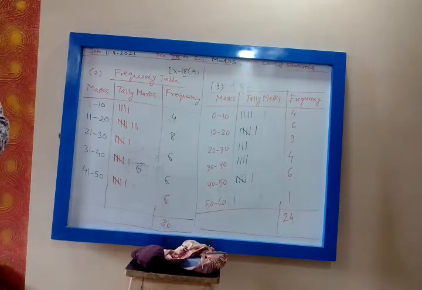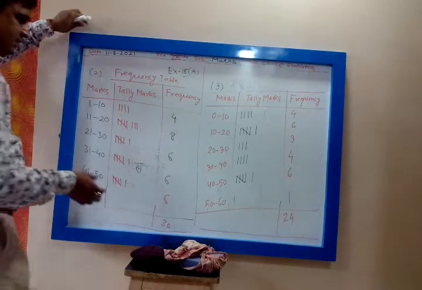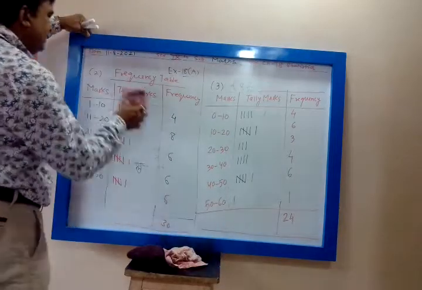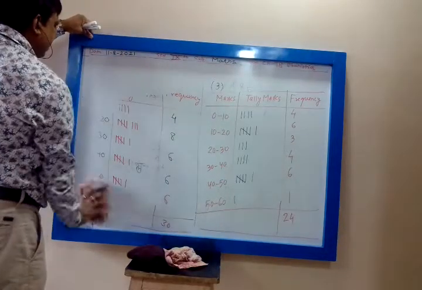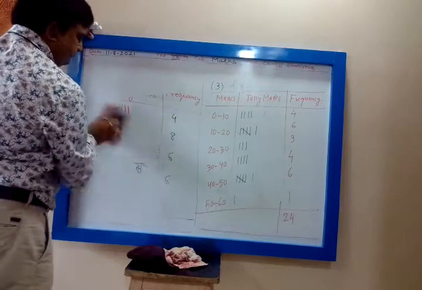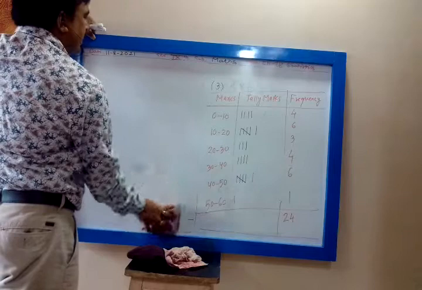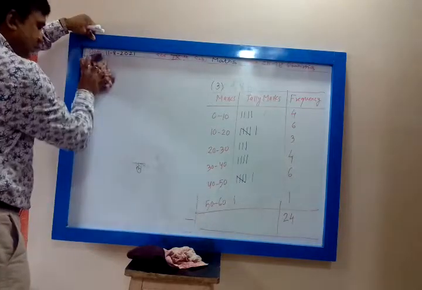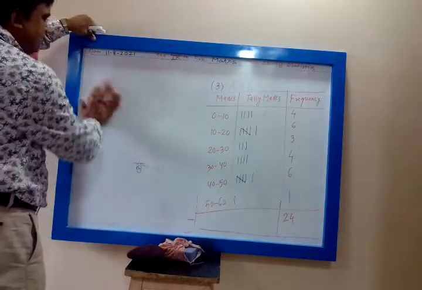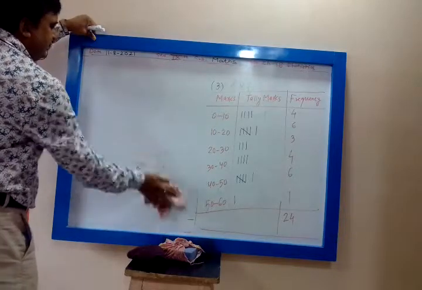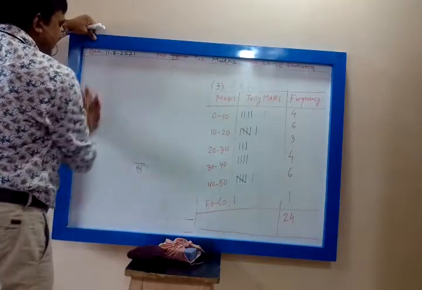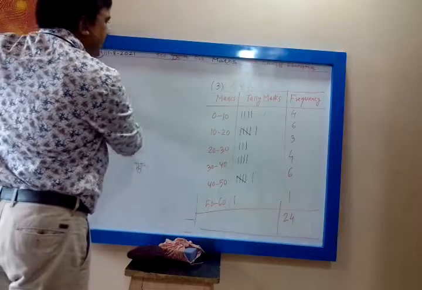Then the range of the data. Let me solve this. D part. The range of the data. See, this range type of problems are asked in the scholarship examination.